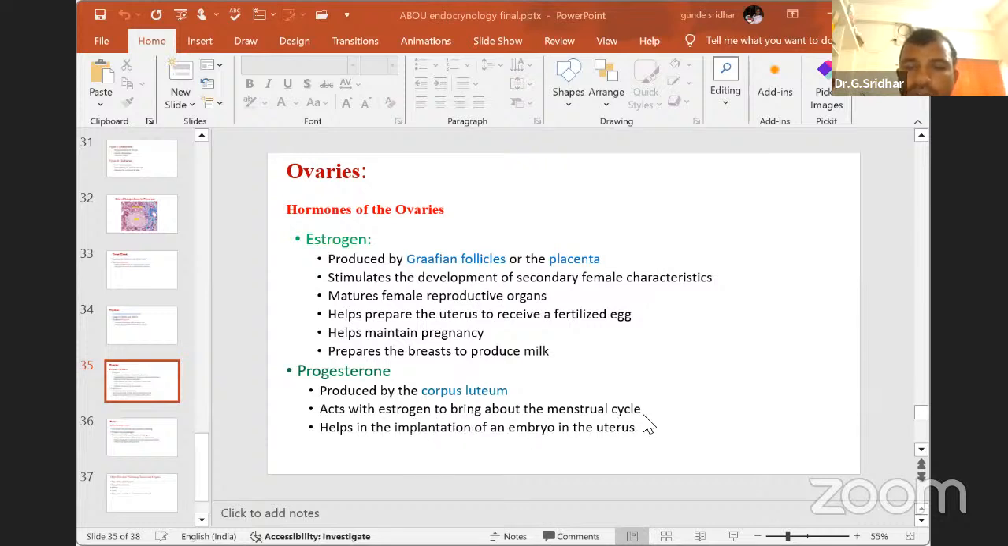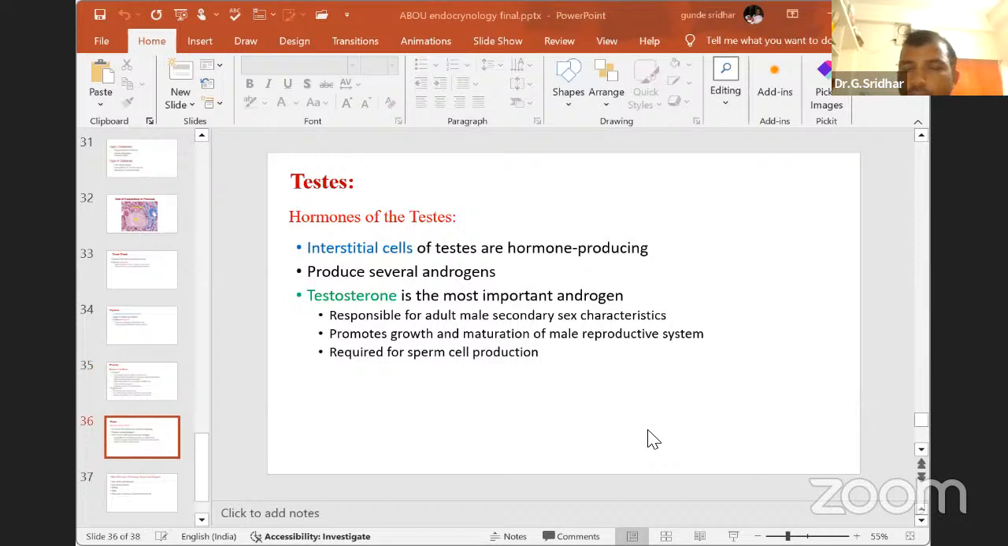to bring about the menstrual cycle. Then it helps in the implantation of the embryo in the uterus. Is it clear? Then, coming to the last reproductive organ, the testis.